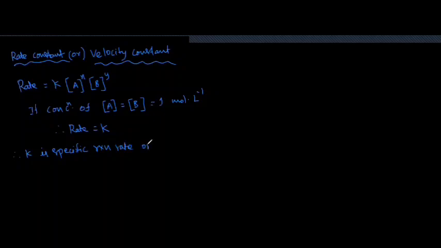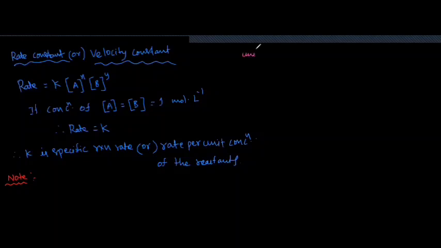If concentration of A is equal to concentration of B is equal to unity, moles per liter, then k is called the specific reaction rate or rate per unit concentration of the reactants. Note, the rate law is derived from the law of mass action as proposed by Guldberg and Waage.